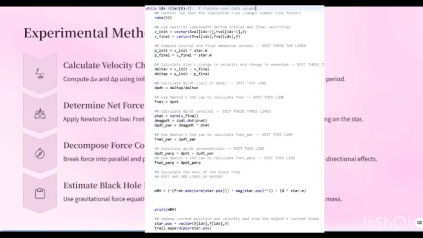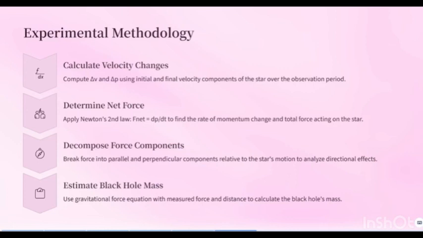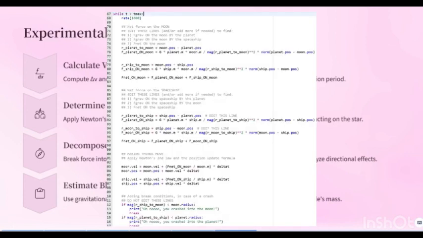In part 1, the change in velocity and momentum of the star is calculated using initial and final velocity components, and the rate of momentum change is used to find the net force on the star using Newton's second law. The force is then broken into parallel and perpendicular components, and the black hole mass is estimated using gravitational force and distance.